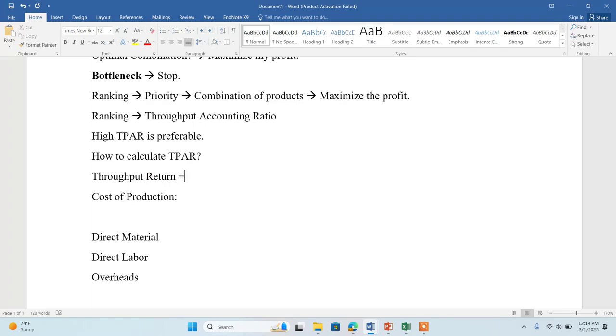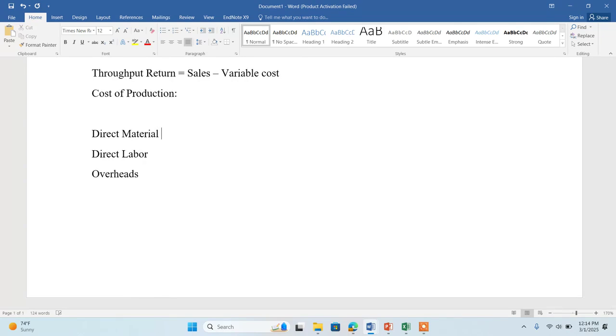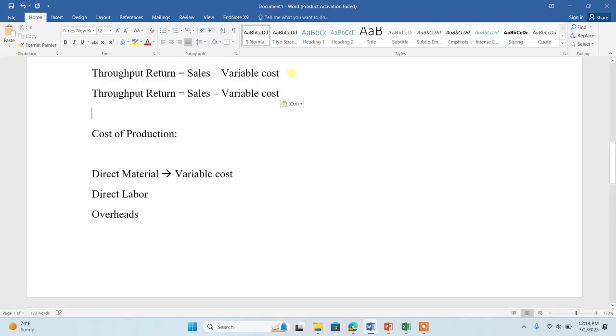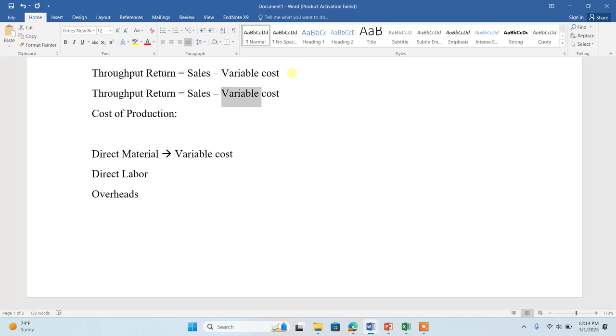Now the throughput return means sales minus variable cost. In the throughput accounting ratio, the direct material is the only cost considered variable. So in other words, throughput return is equal to sales minus direct material cost.